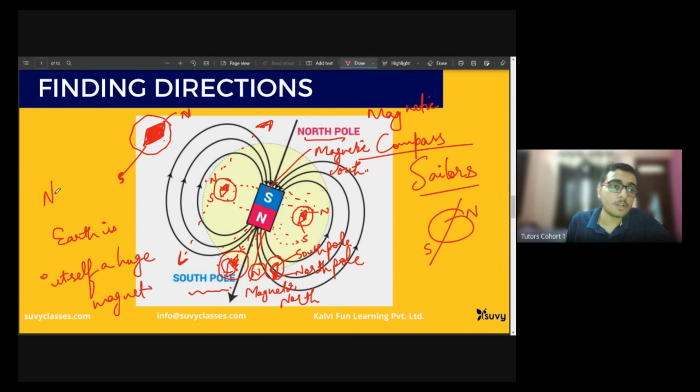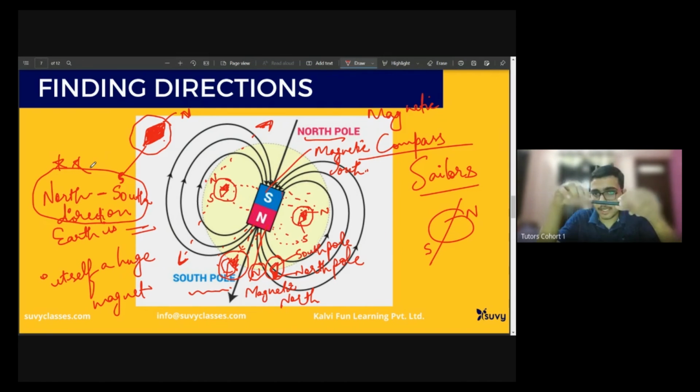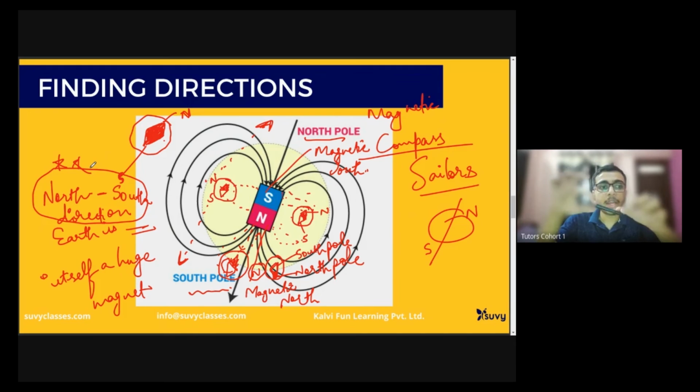It's a very common question that is asked, that if we just suspend a magnet freely, how will it rest? It will rest in north south direction. You must know this. It is very important.